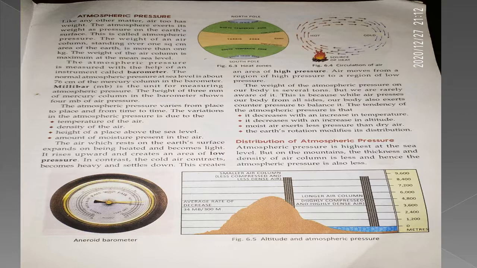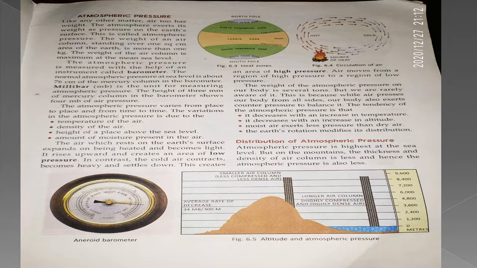One more thing that is very important is the air which rests on the Earth's surface. It expands when it is heated, and it rises upward and creates an area of low pressure. In contrast, when the cold air contracts, it becomes heavy and settles down. So this creates an area of high pressure. Regarding the high pressure and low pressure, your concept should be clear.